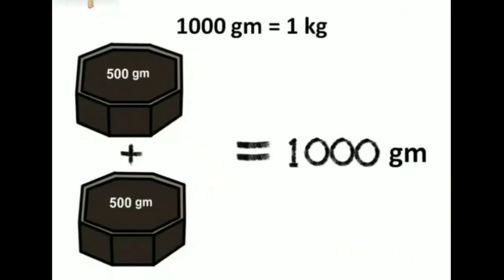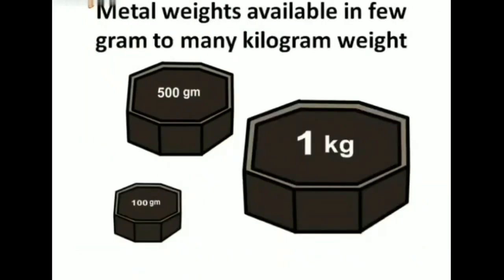These metallic weights are available in different sizes like 50 grams, 100 grams, 200 grams, 1 kilogram, 2 kilograms, 5 kilograms, etc. So, the metallic weights can be used according to the requirements.